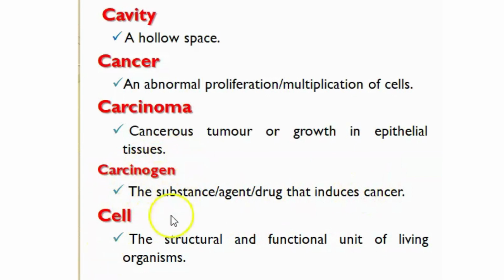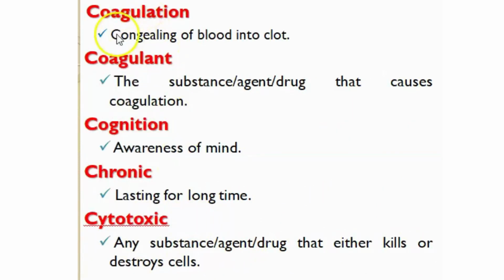Okay, next, cell. So cell is the structural and functional unit of a living organism. As we all know, each and every organ of our body is made up of a simpler unit called the cell. Okay. So next, coagulation.